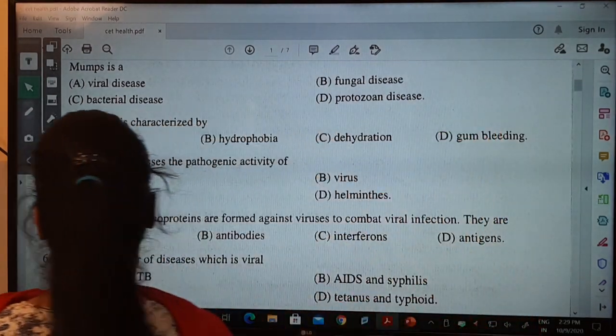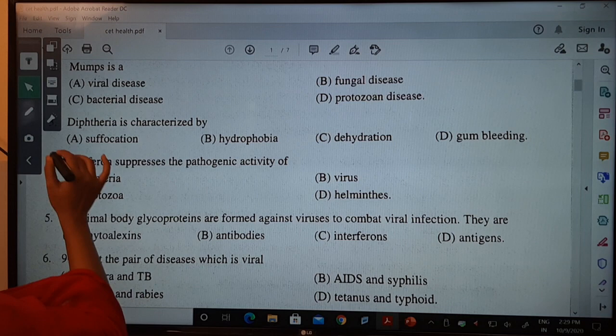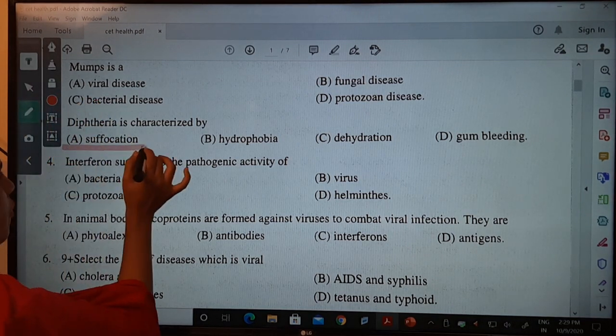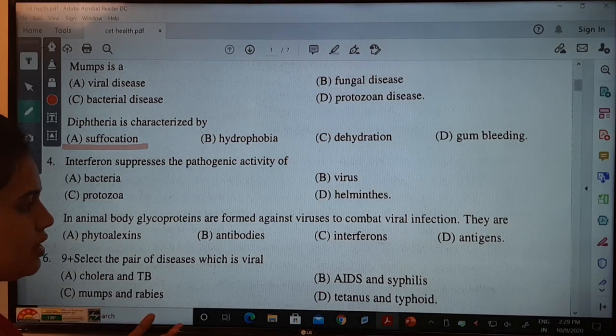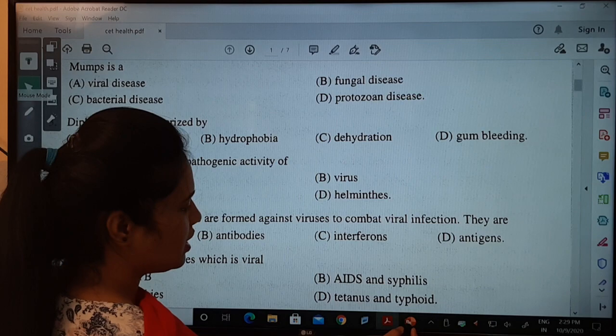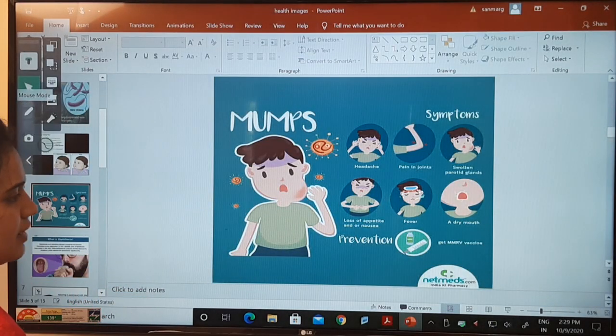Okay, can everybody see now? Okay, everybody got the answer. So the answer here will be what? It will be suffocation. I will slowly show you the slide here. Once again I will show the slide. Can everybody see this one?